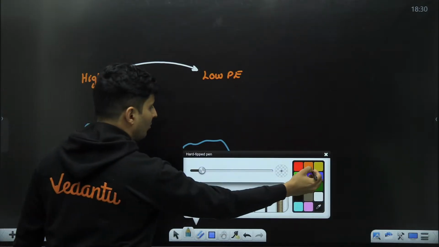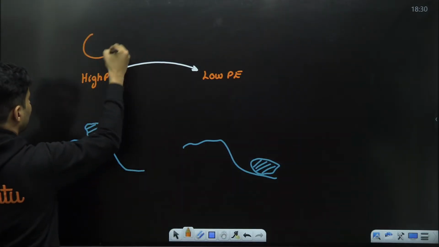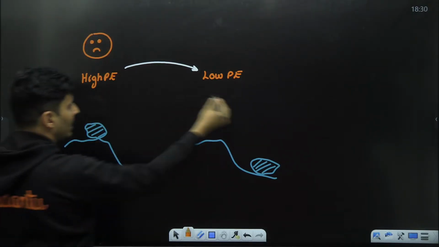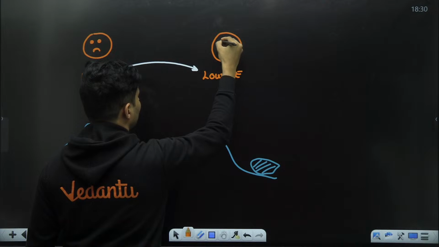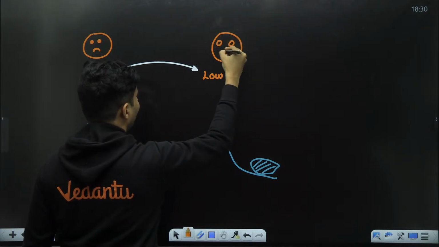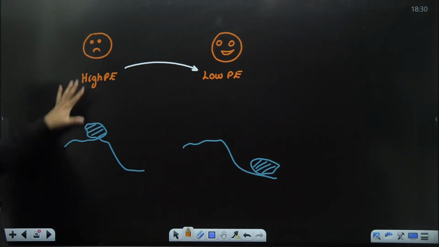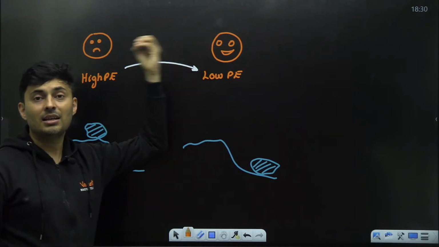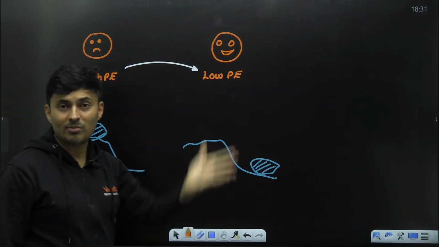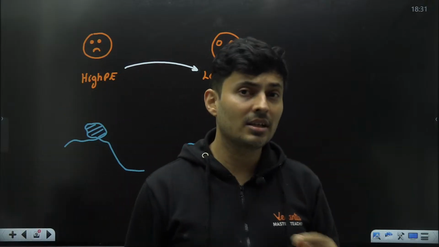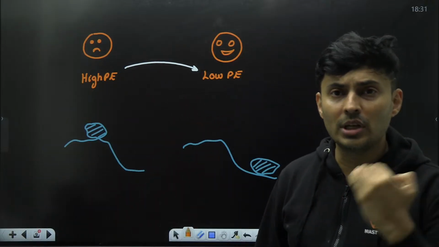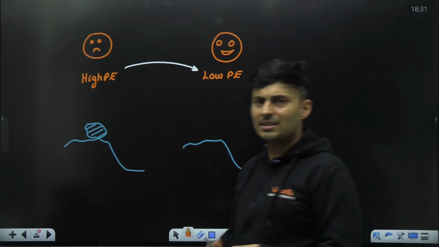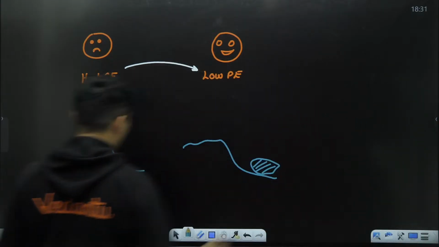Whenever the potential energy is high, the system is going to be very, very unhappy about it. But the moment potential energy is low, you are very, very happy. This is a very interesting thing which will help you decode so many questions. Even for the spring example, it is valid.